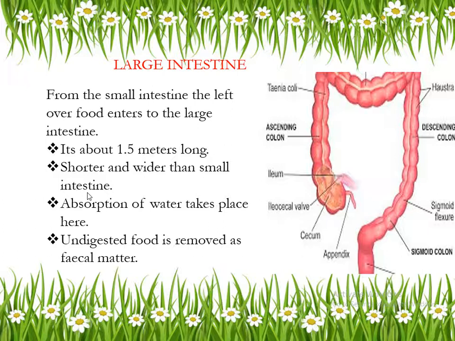Small intestine. Along with water, the large intestine will also absorb vitamins and minerals from the digested food. Understood? What is the function of the large intestine?